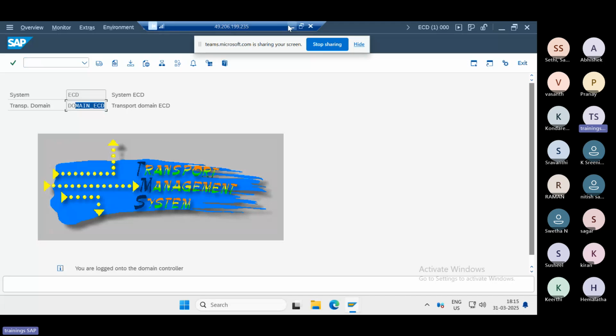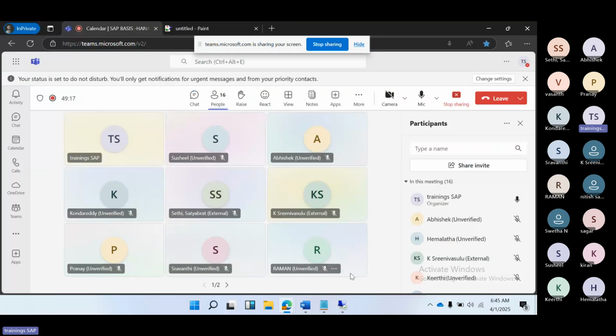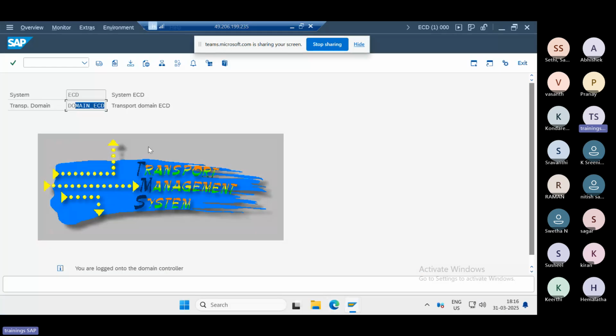You only need to know how to configure the domain controller, how to add the systems into the domain controller, transport routes, and transport layers. These 4 parts you should remember, right? And what things will be created as part of the configuration is also very important. One user, 2 RFC destinations for each system. For each system we perform the TMS configuration. So one user, 2 RFC destinations, and one background job in SM37 will be created.